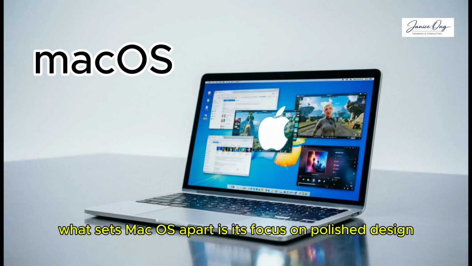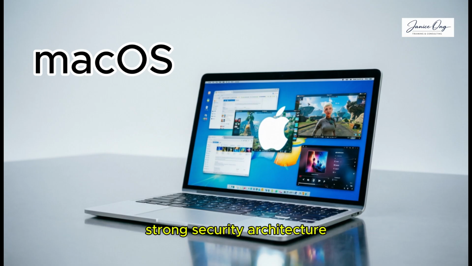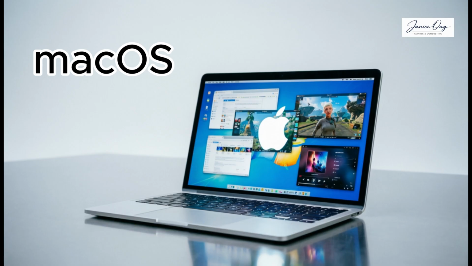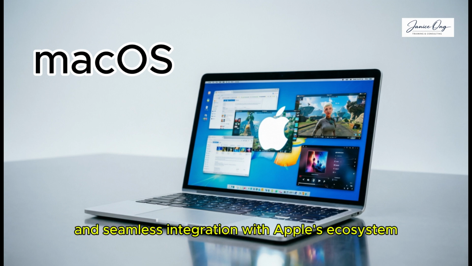What sets macOS apart is its focus on polished design, strong security architecture, and optimized performance on Mac computers. It matters because it powers millions of creative professionals, developers, and everyday users who value stability and seamless integration with Apple's ecosystem.